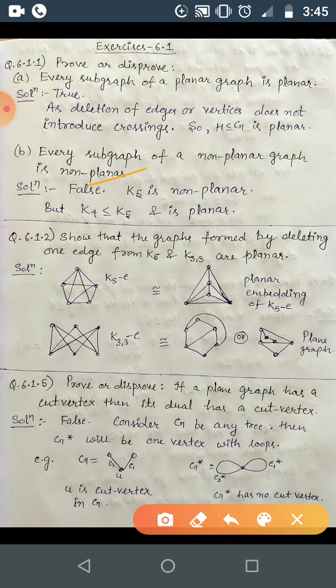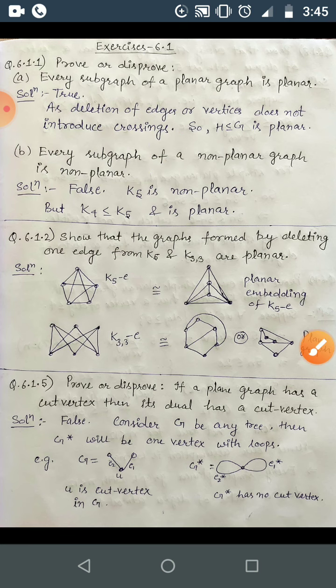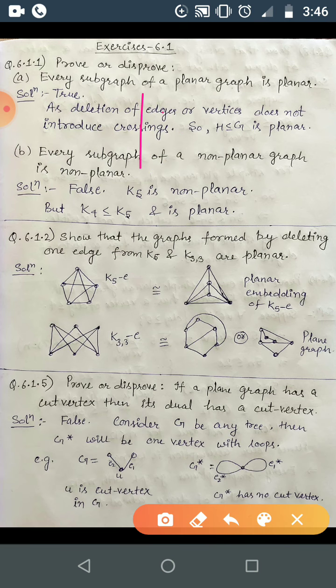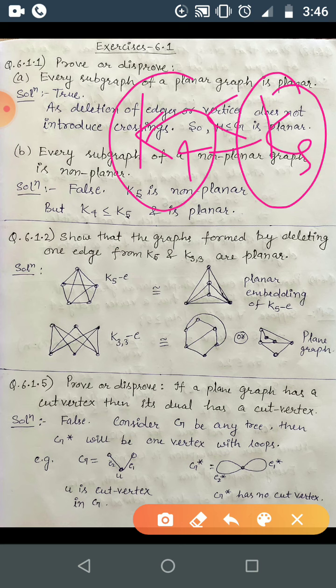So the answer is false. You can just take K5. K5 is non-planar, and if you delete just one edge, as K5 minus E, that we showed was the maximal planar graph, correct? So this is a planar graph. And also if you delete more edges, as many as you like, you get K4. So K4 is also a subgraph of K5, and here K5 is non-planar, but K4 is planar.